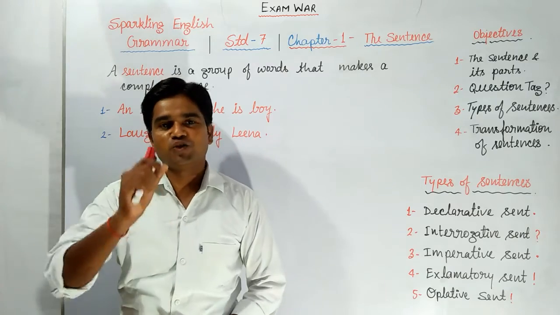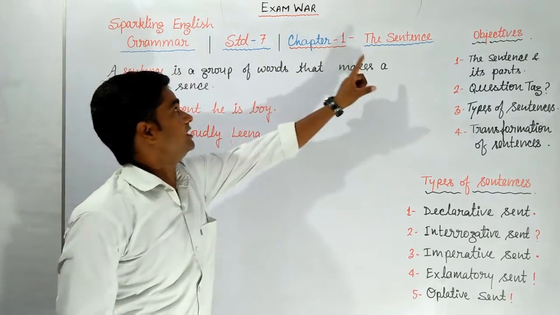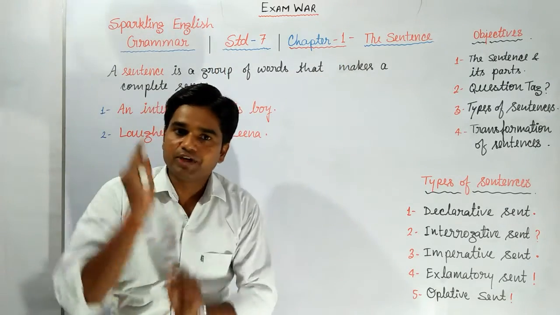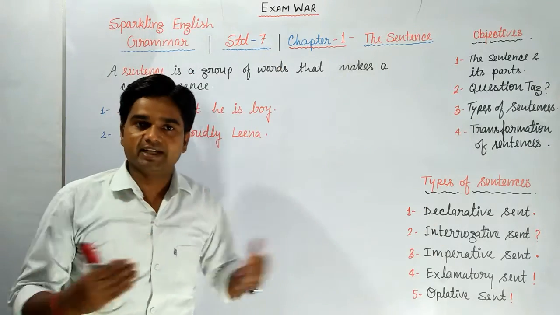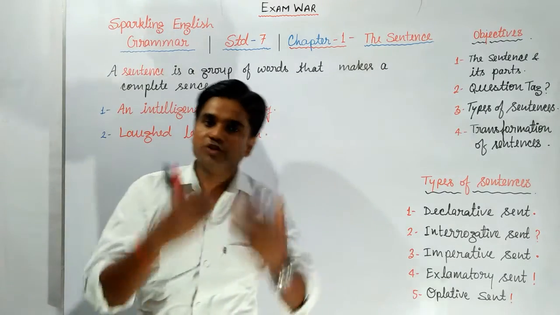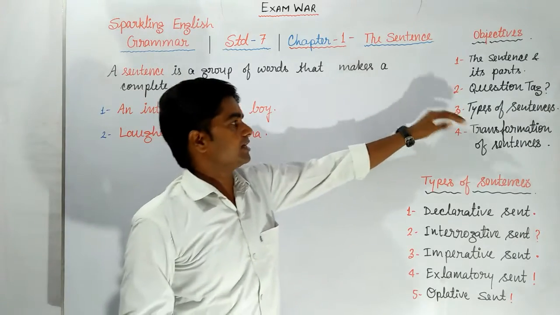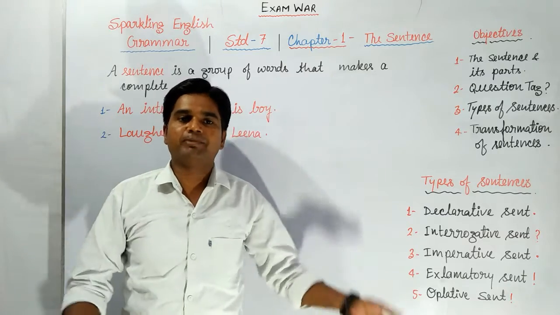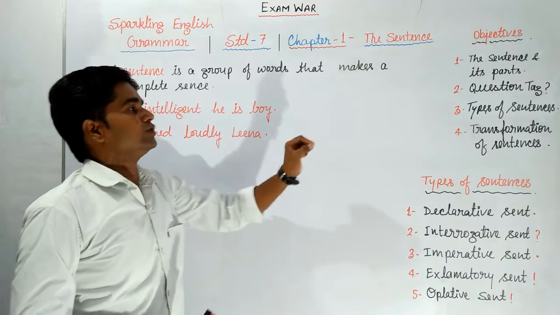I hope all of you are doing very well, and today we are going to discuss the first chapter, the sentence, of Sparkling English Grammar Standard 7. In this chapter, we will study the sentence and its parts. We will know what sentences are and what the parts of a sentence are. We will also discuss what a question tag is and how it is framed, types of sentences, and transformation of sentences from positive to negative, negative to interrogative, and some other types also. So let's start the class and discuss all these points one by one.